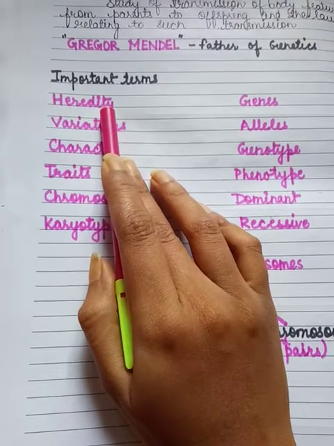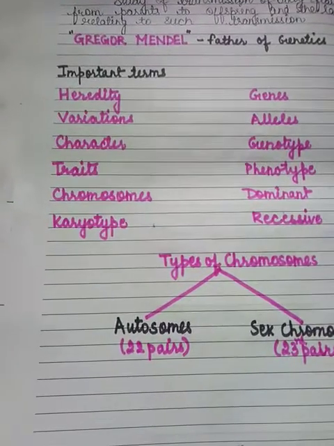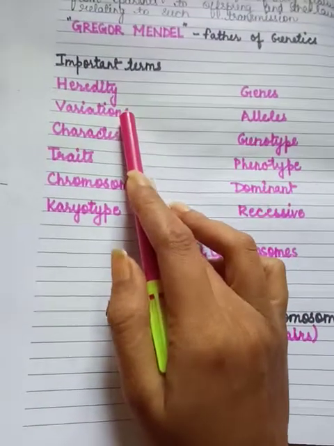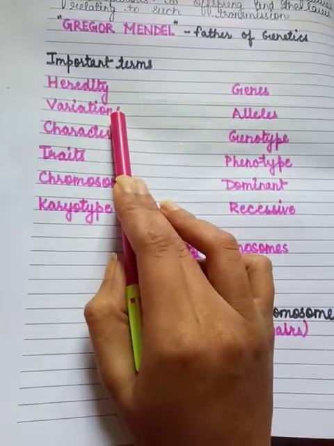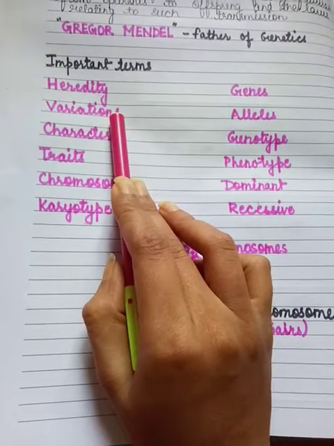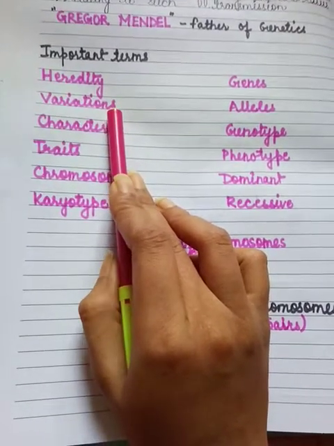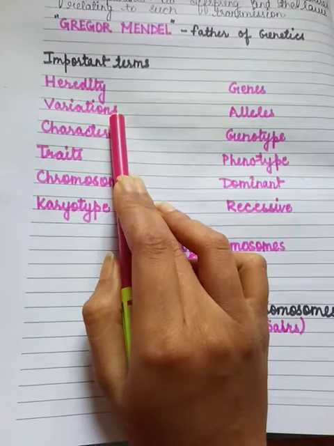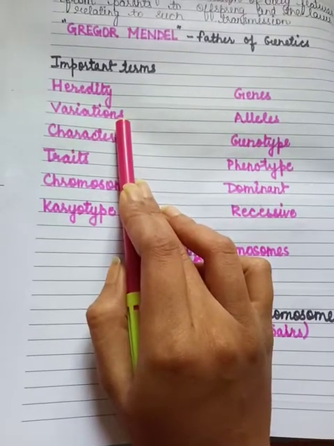Second thing is variation. The variation is the difference in characters or traits among the individuals of a species.